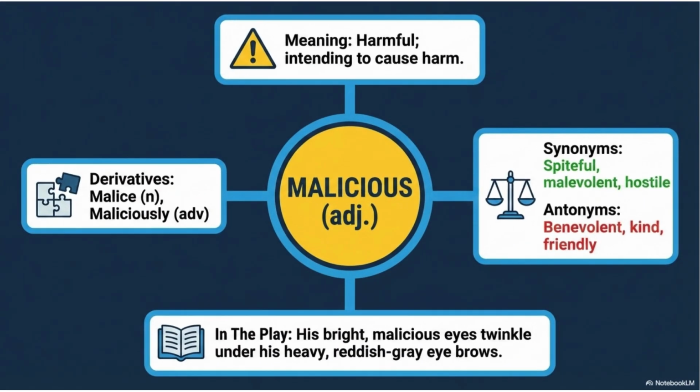The word malicious means harmful or intending to cause harm. Its synonyms include spiteful, malevolent, and hostile, while antonyms are benevolent, kind, and friendly. Derivatives are malice and maliciously. In the play, the phrase, "malicious eyes," reflects a negative and harmful attitude.